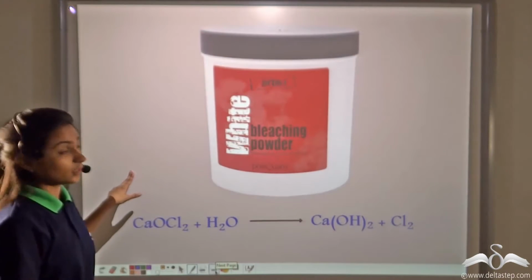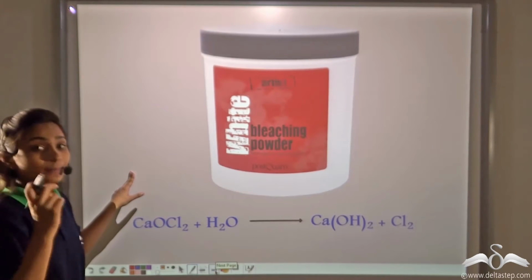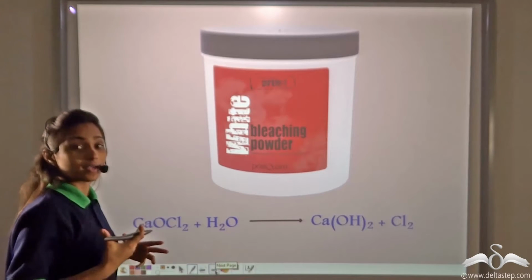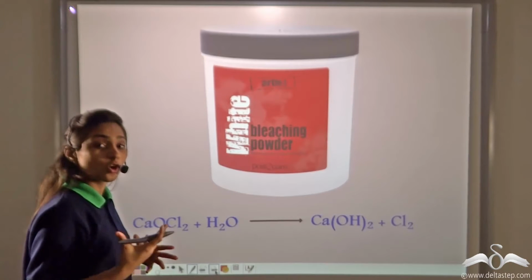Now there is one more method, that is adding bleaching powder to water. When we add bleaching powder to water, it releases a gas, it releases chlorine. Now this chlorine makes the water purified.